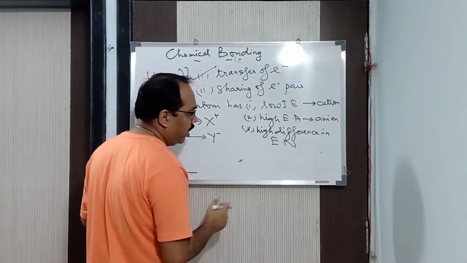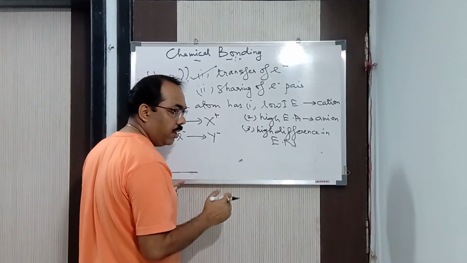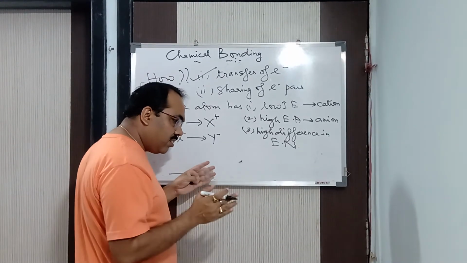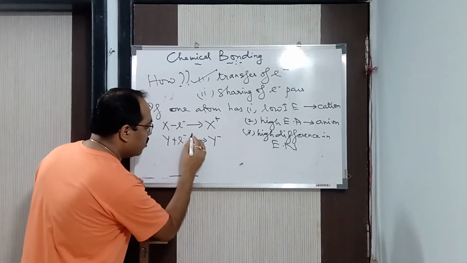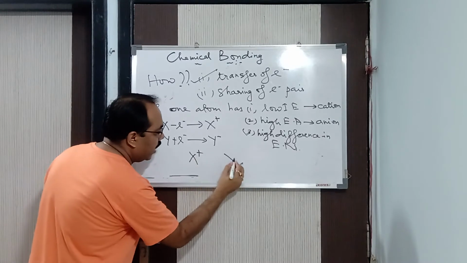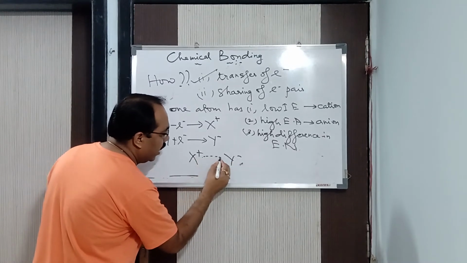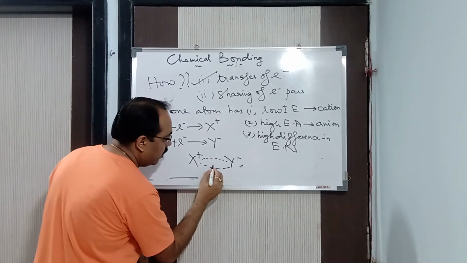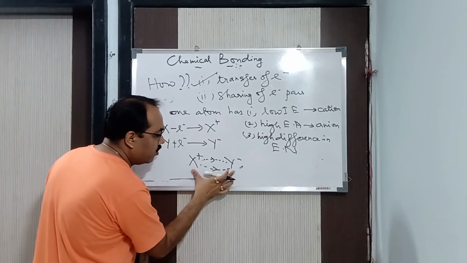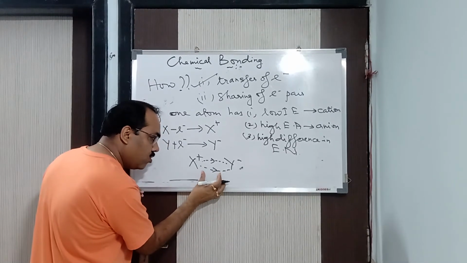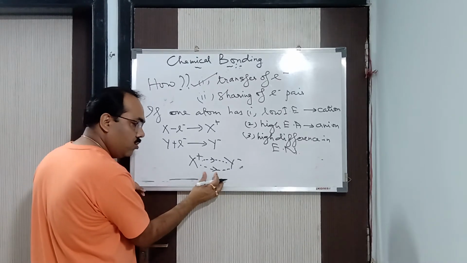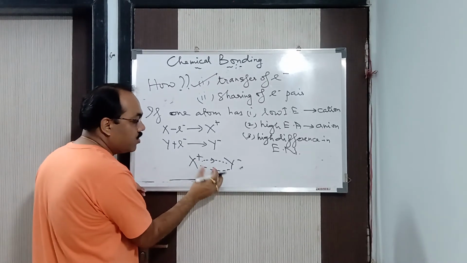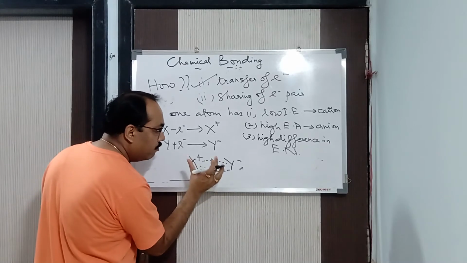As the difference increases, the electrostatic force between them increases, because between X plus and Y minus an electrostatic force will result. As the difference in electronegativity is larger, they will come closer and closer to each other, and it will form a strong electrovalent bond.